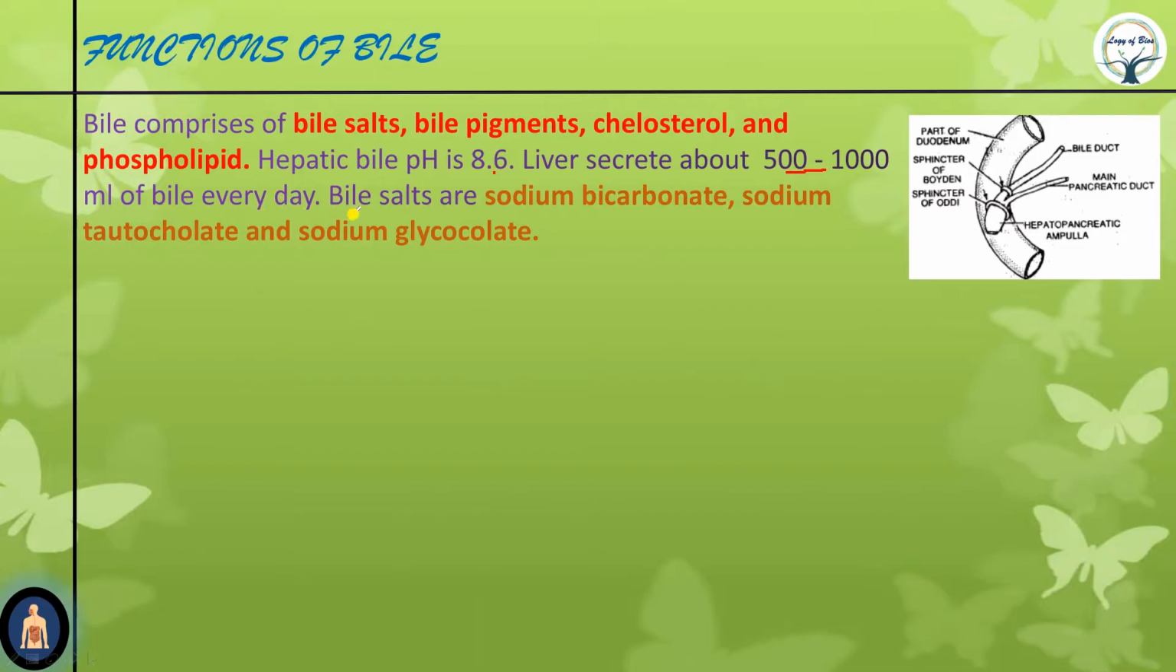Now bile salts are sodium bicarbonate, sodium taurocholate and sodium glycocholate. These bile salts help in emulsification of fat. Now what is emulsification of fat? We will discuss it in our next video, physiology of digestion. For now, just know that emulsification is breaking of fats.